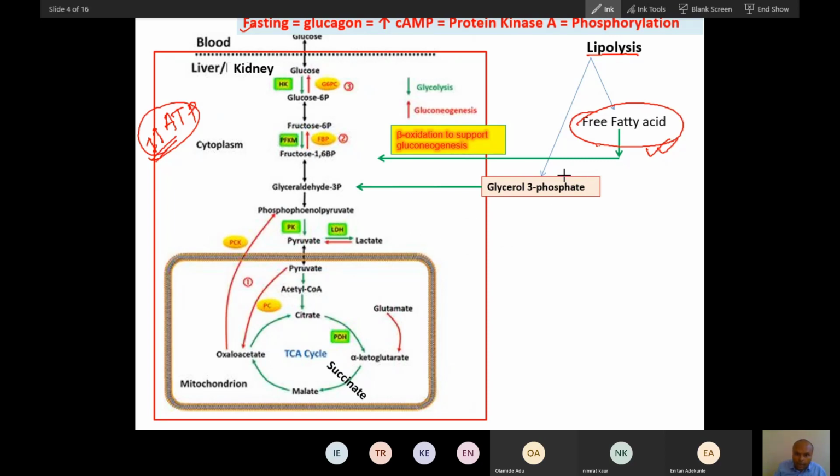gluconeogenesis. Now this glycerol 3-phosphate can convert into glucose through this pathway. This glycerol 3-phosphate will convert into glyceraldehyde 3-phosphate by release of 1 NADH. And this glyceraldehyde 3-phosphate can convert into glucose through this pathway.